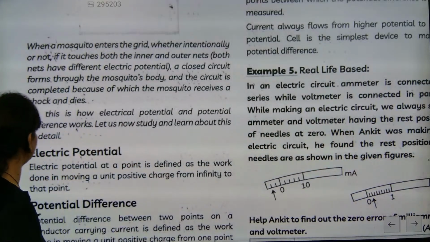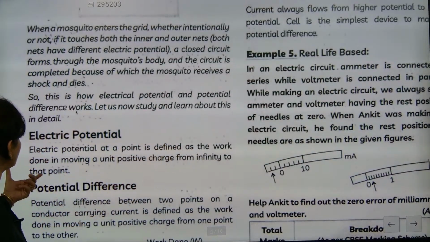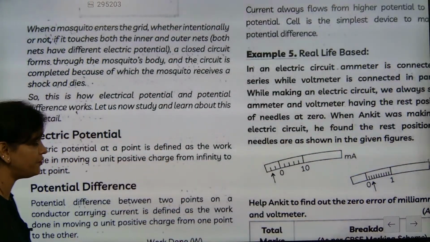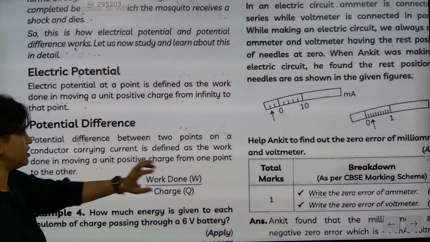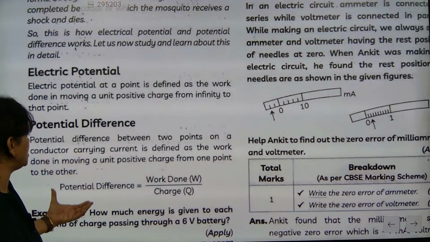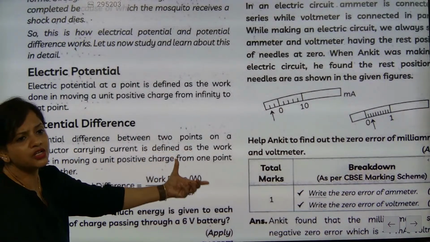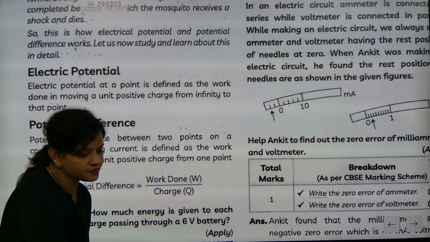I hope you might have understood this one, beta. So what is electric potential? At a point, it is defined as the work done in moving a unit positive charge from infinity to that point. And what is the potential difference? Between the positive terminal and the negative terminal, it is the work done to move a unit positive charge from one point to another.